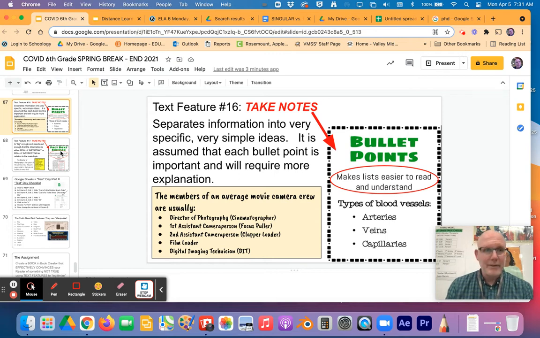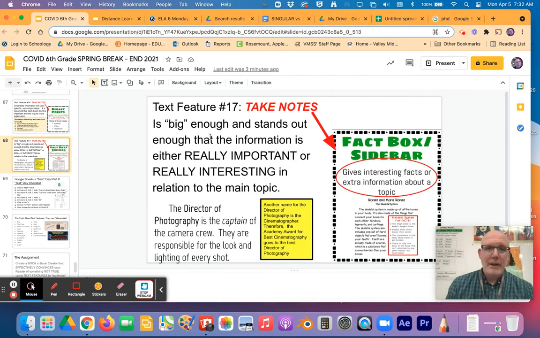Okay, so pieces. And then lastly, so take these notes here. You can stop the video. Next video, a stoppage would be right here for number 17 is a fact box or sidebar. Now, here's the thing. These are very purposeful. They're big enough and stand out enough that the information is either, like, I can assume it's either really important, like I need to know it, or it's really interesting, like it's an additional bit of information. You'll see fun facts often, you'll see clarifications, you'll see further explanations.